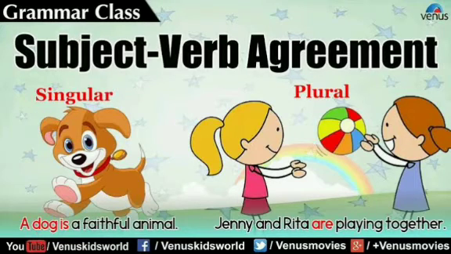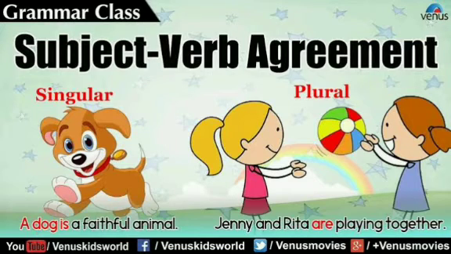Now the second rule. When singular and plural subjects are joined by neither-nor or either-or, the verb agrees with the subject nearest to it. For example, neither Adhya nor her friends have the file. So here the subjects are Adhya and her friends. The first subject is singular and the second subject is plural. So the rule is that when it is joined by neither-nor or either-or, we have to look at the second subject, or the subject nearest to the verb.